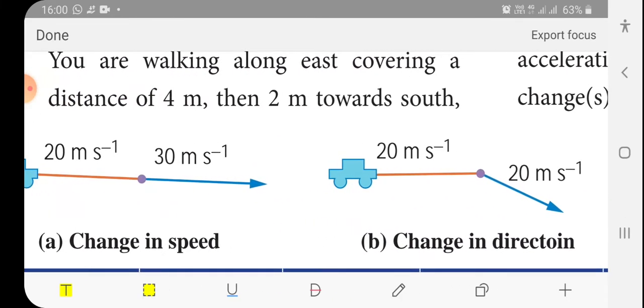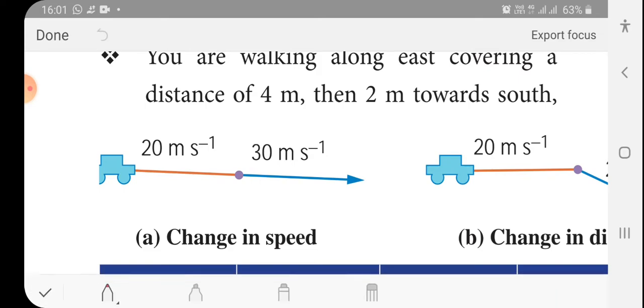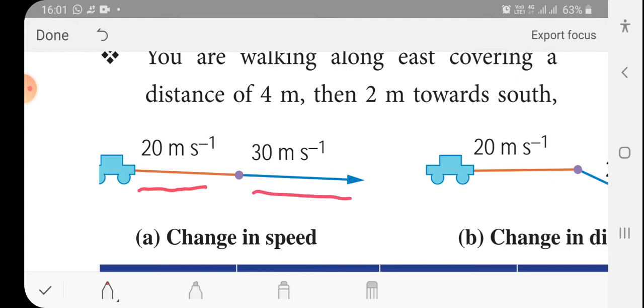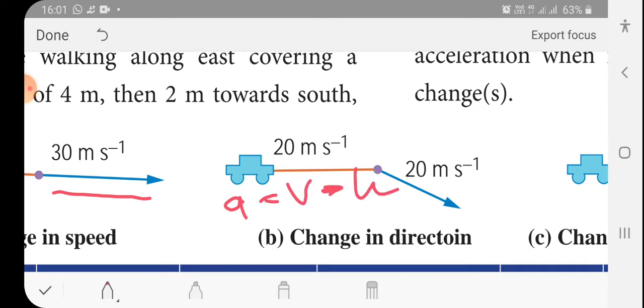Here the diagram is given. A car is moving first at 20 meters per second, then 30 meters per second. So the car is said to be in acceleration. Then the second diagram: 20 meters per second and 20 meters per second. According to the acceleration formula, a is equal to (v minus u) by t. In v minus u, 20 minus 20 you will get 0. So the acceleration in this case will become 0.